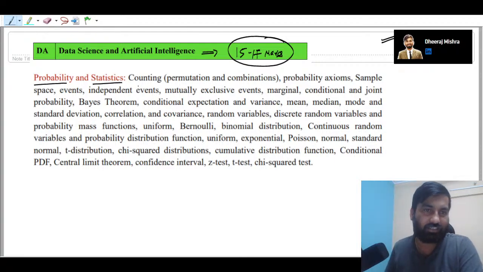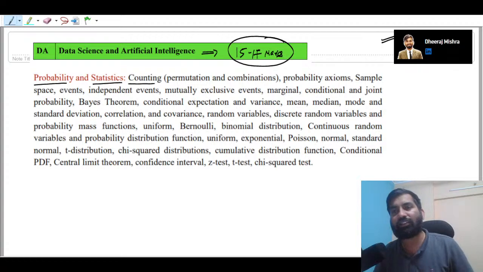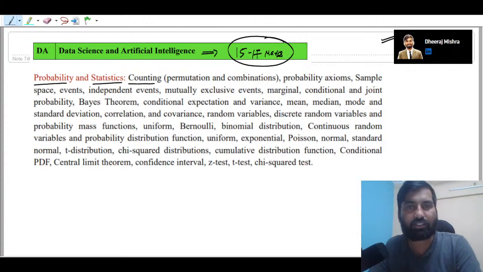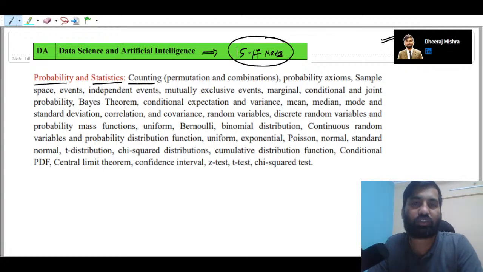You can see the syllabus is beautifully designed. They start from counting, which is a very important technique, and counting is nothing but permutation and combination. Then we also have to study some basic truths related to probability.